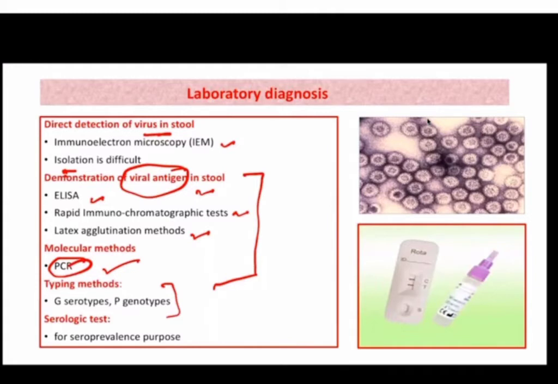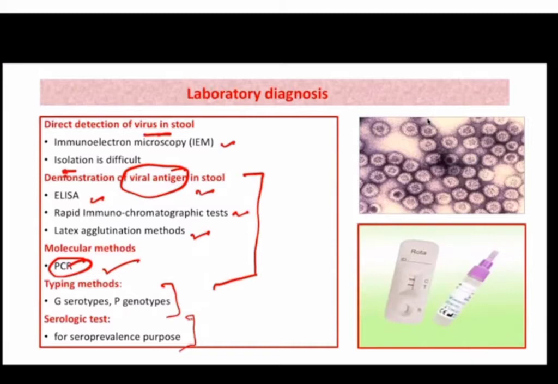Now coming to the serological tests, the role of antibodies in serum for the laboratory diagnosis of viral gastroenteritis is not useful. Okay, because these antibodies are generally detected in serum in the late phase of illness, and these diseases resolve by themselves. By 5 to 7 days they will resolve. So detection of antibodies in serum is not useful, and we also cannot differentiate between past and recent infection.